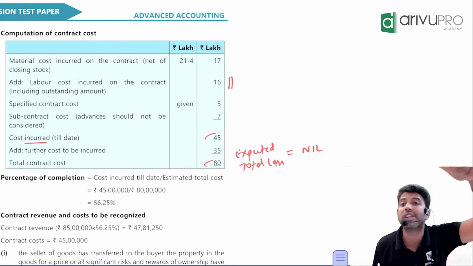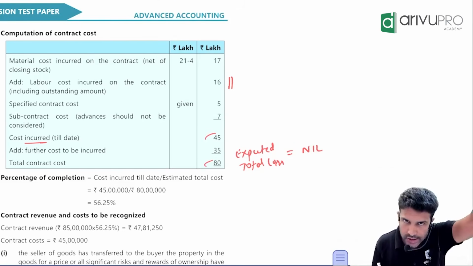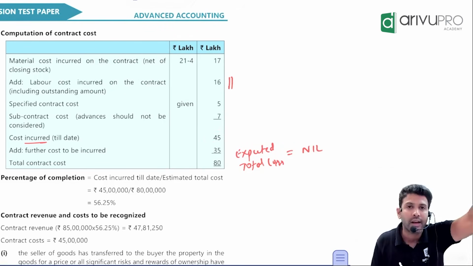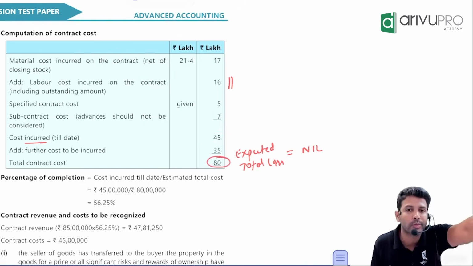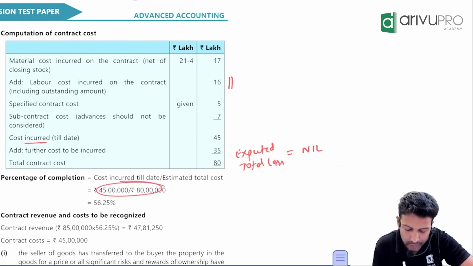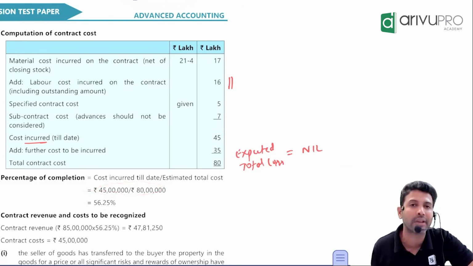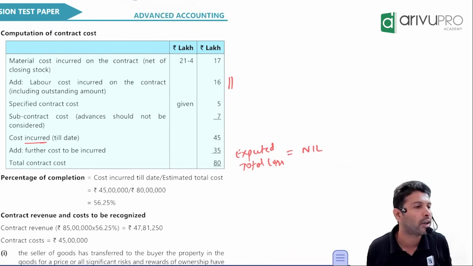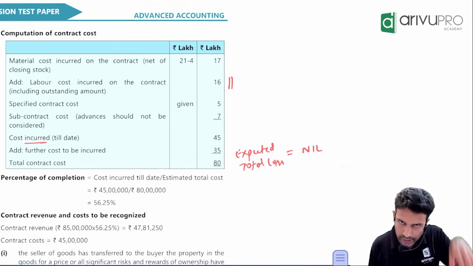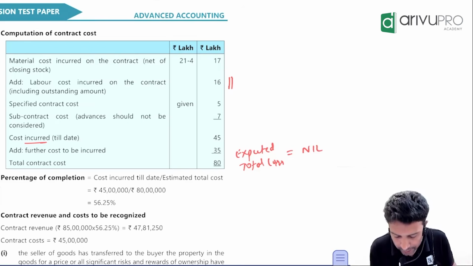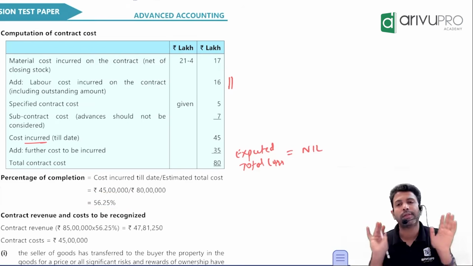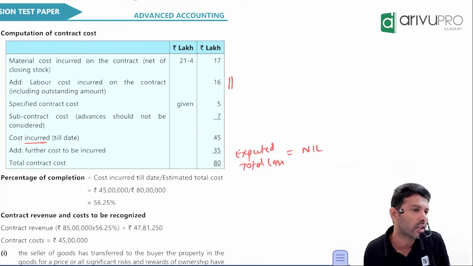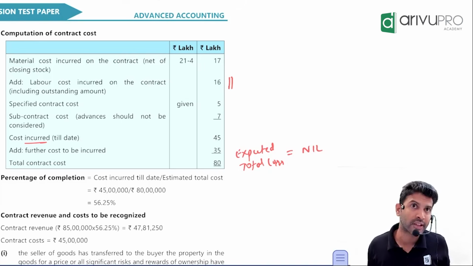How do you get percentage of completion? Cost incurred till date, which is 45 lakh, divided by total estimated cost, which is 80 lakh. So 45 lakh divided by 80 lakh into 100, you will get percentage to be 56.25%. So in the current year, we have completed how much percentage of work? 56.25%. Yes, sir.